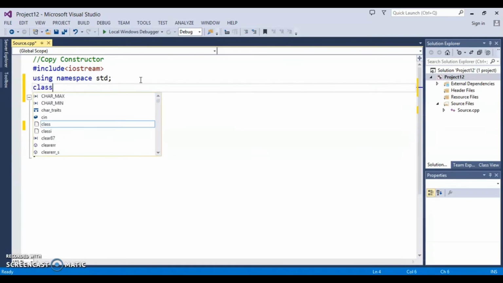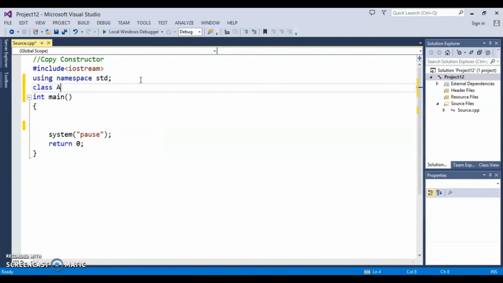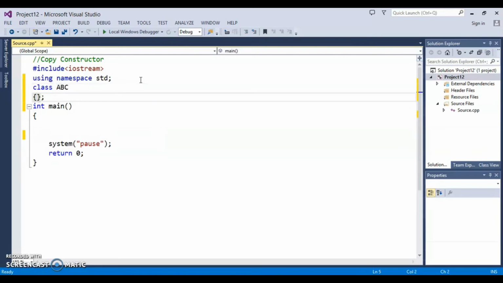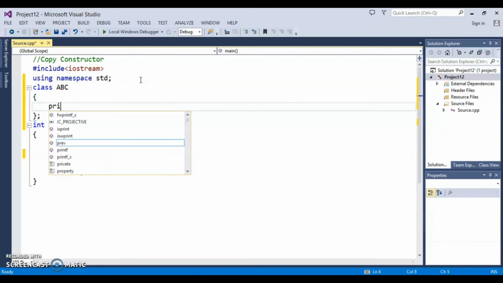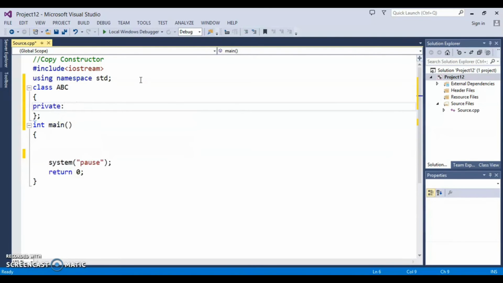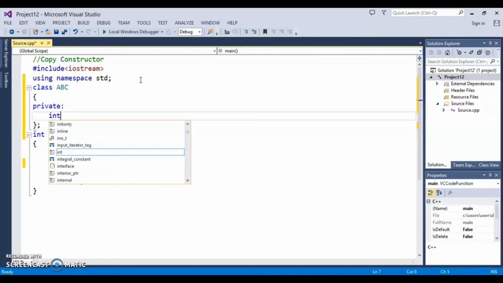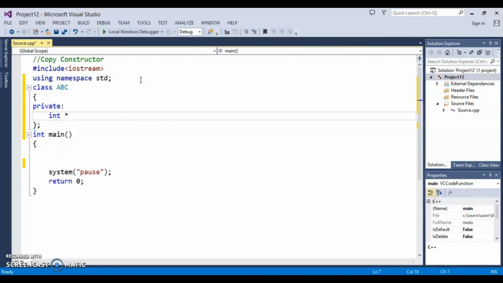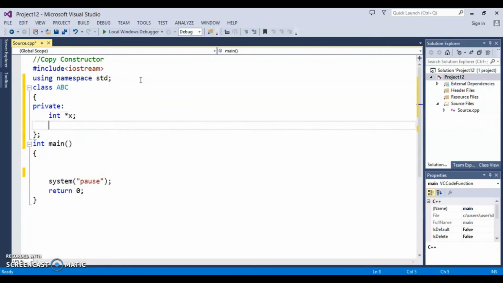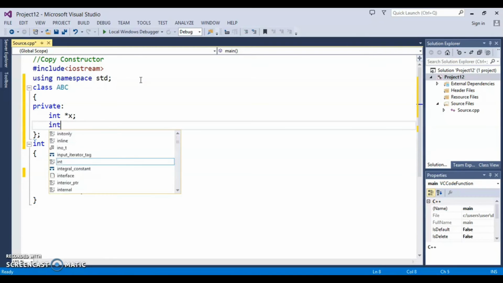So let's say we have a class and the class name is ABC. This class has two private members. Let's say both are of type int. One will be a dynamic member, let's say one will be a pointer. We will allocate memory to this pointer dynamically, and the other will be a simple variable y.